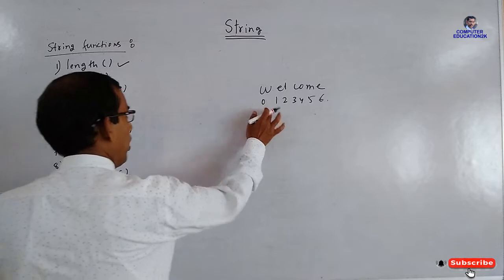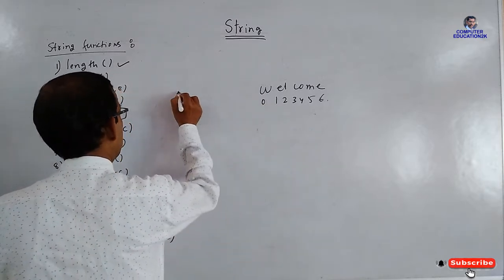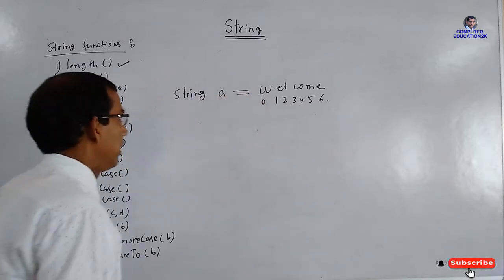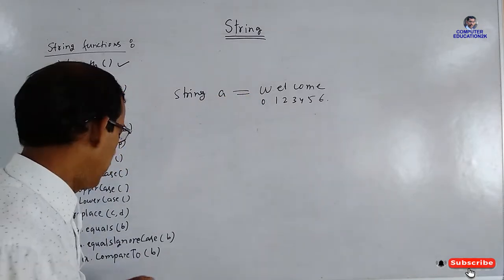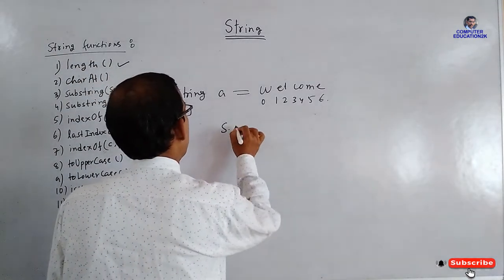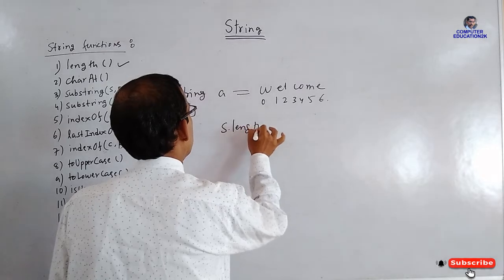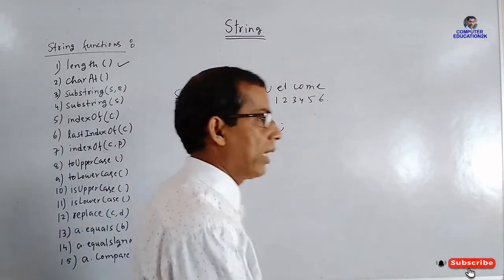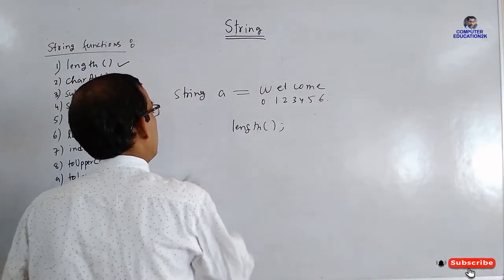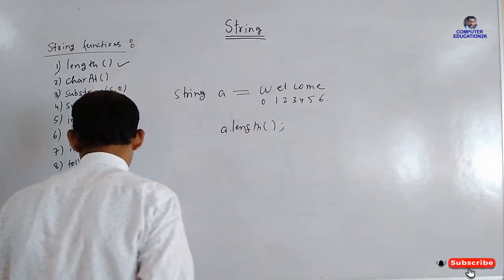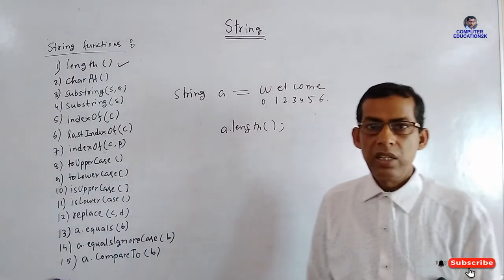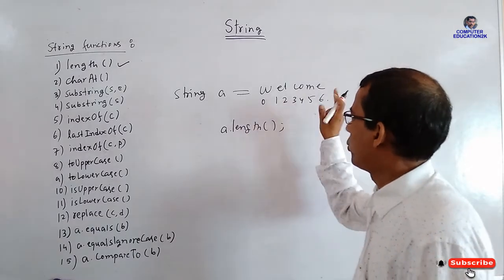Suppose this welcome is stored in A. Then how can we use the length function? We can write like this: a dot length.